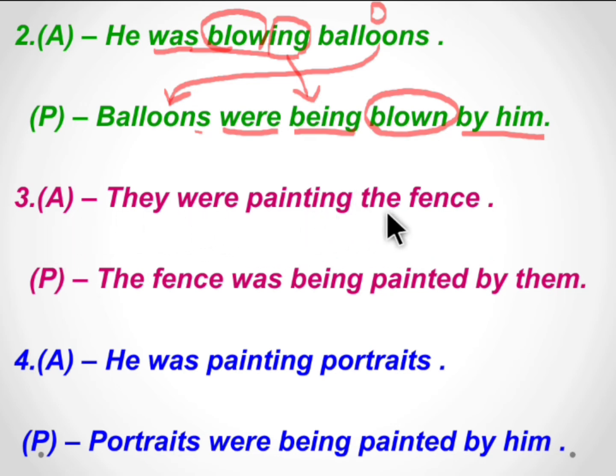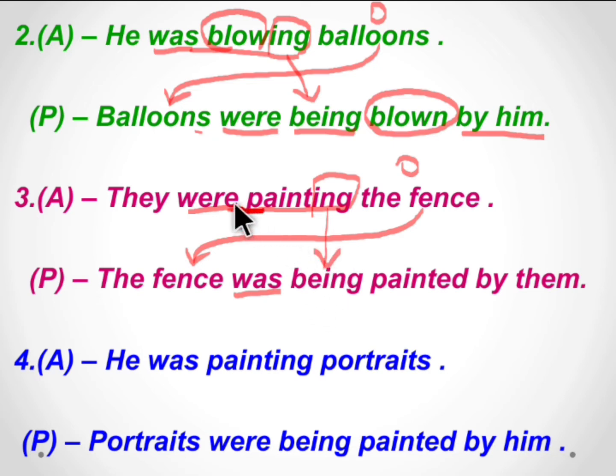Next, they were painting the fence. They is the subject, which is plural, and so we use were. Were painting is the verb. What were they painting? The fence. So this is the object. The object becomes the subject of the passive voice. So the fence. Here the fence is singular, so we use was. Ing in painting changes to being. The main verb is paint, and the past participle of paint is painted. They changes to them in the passive voice, and so we use by them. The fence was being painted by them. This is the passive voice.